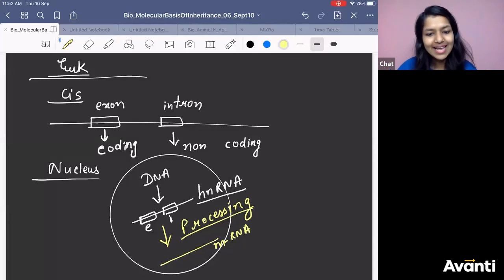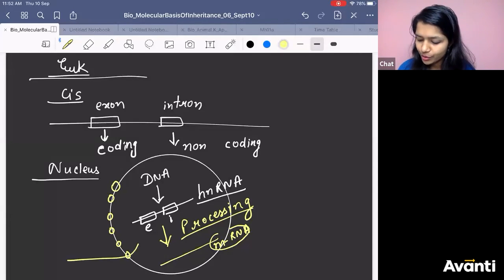After mRNA is formed, it will be given for translation. Will it reside in the nucleus, or will you give it to the cytoplasm? Absolutely right. Through the nuclear pores, you will transfer this mRNA to the cytoplasm.